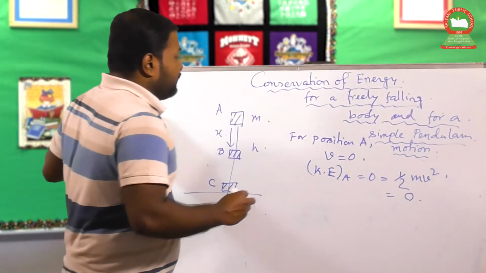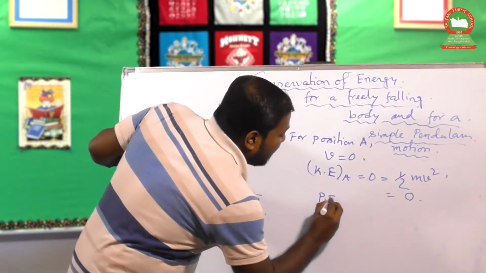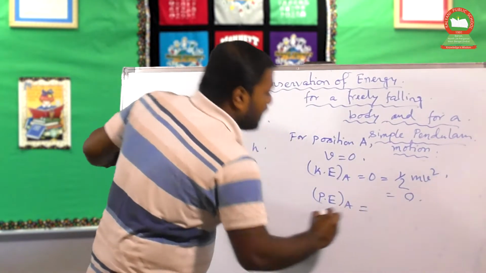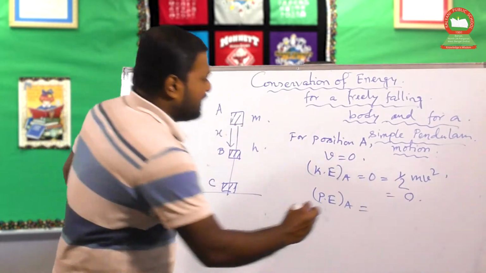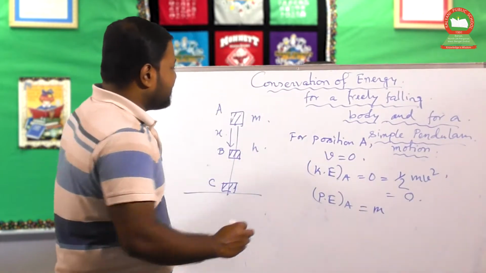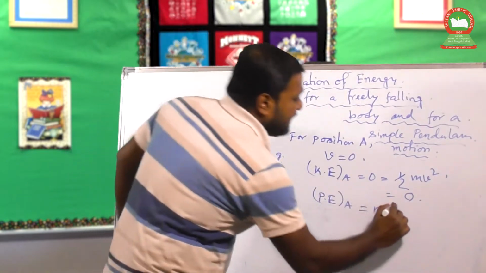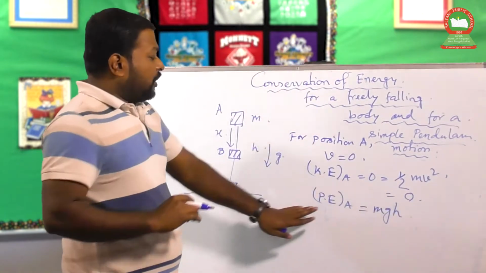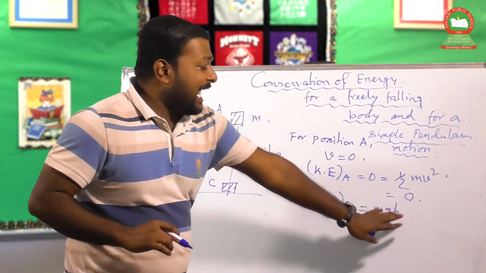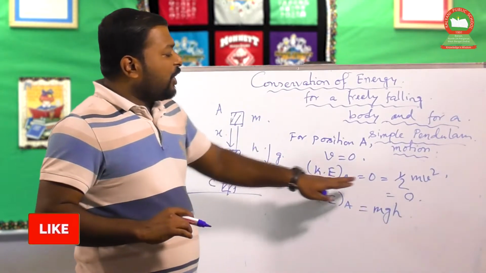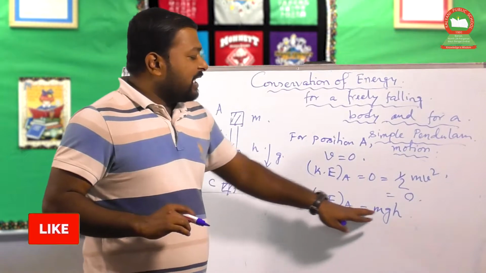And at position A, the potential energy at point A should be equal to mgh, where m is the mass, g is the acceleration due to gravity, and h is the height attained by the body at the position A. So the potential energy at the point A is mgh. Now kinetic energy at the point A is 0, potential energy at the point A is mgh.